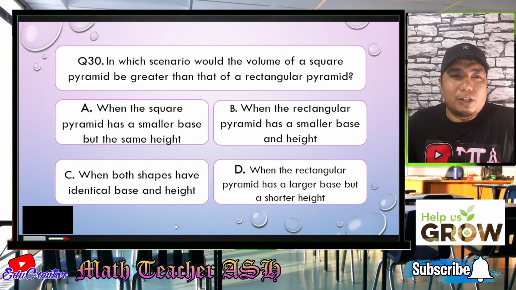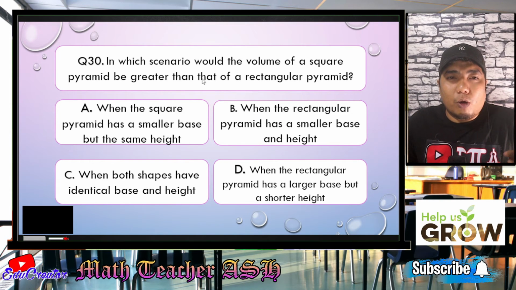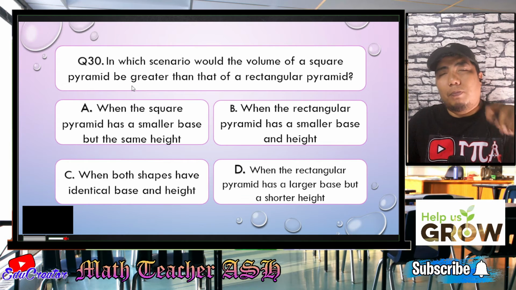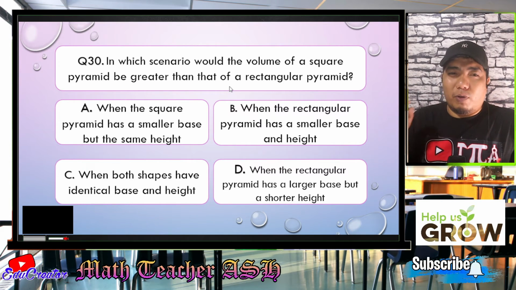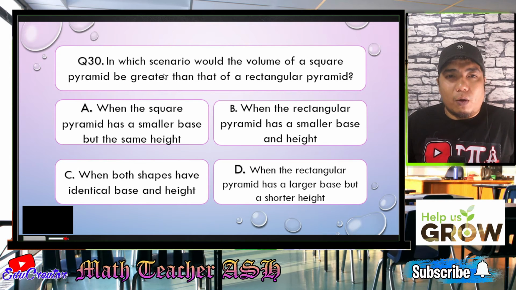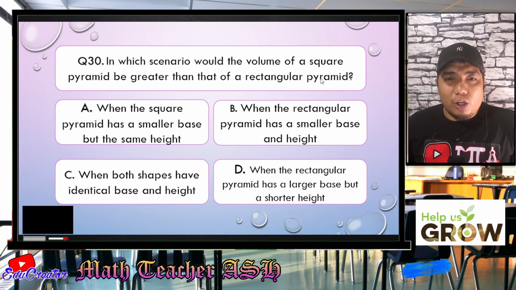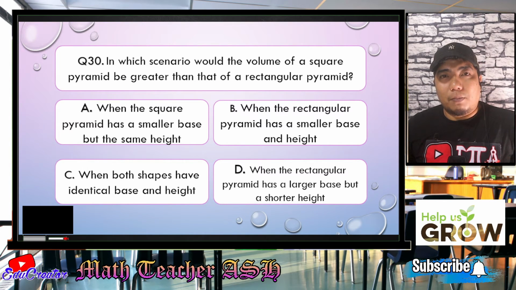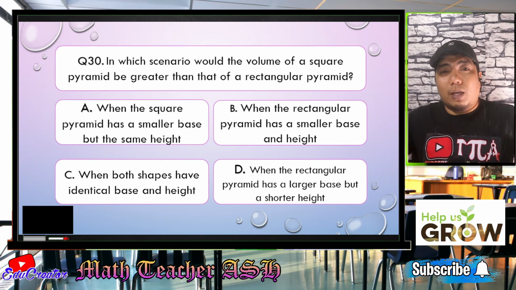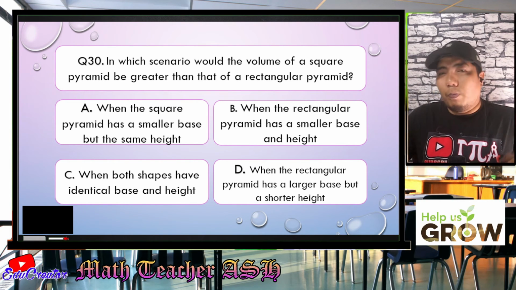All right, math learners. As you can see here, we are comparing two pyramids, the rectangular pyramid and the square pyramid. Both of them, if we consider the volume, use 1/3, right? Now, in order for the volume of a square pyramid to be greater than the rectangular pyramid, of course, we need to make the base and height of the square pyramid bigger than that of the rectangular pyramid, or vice versa. We make the rectangular one smaller compared to the square pyramid.